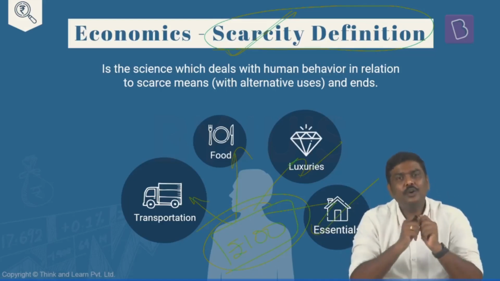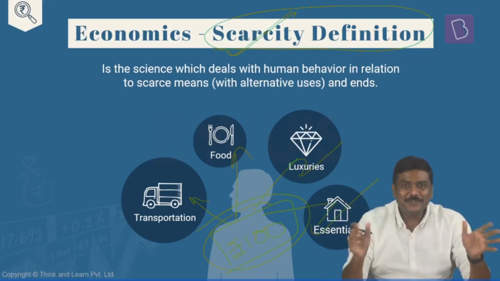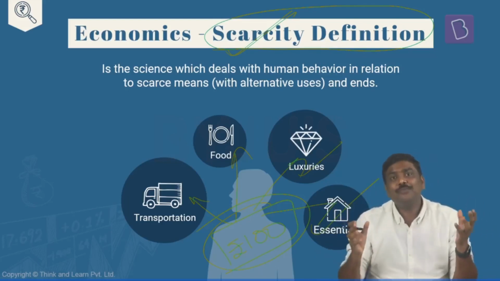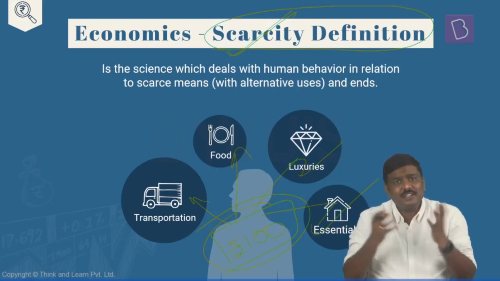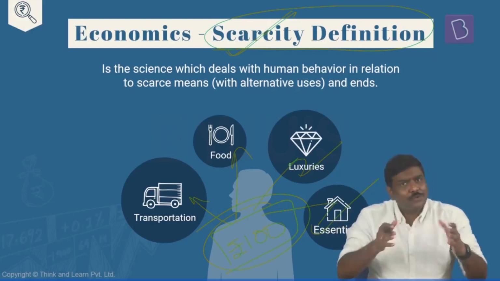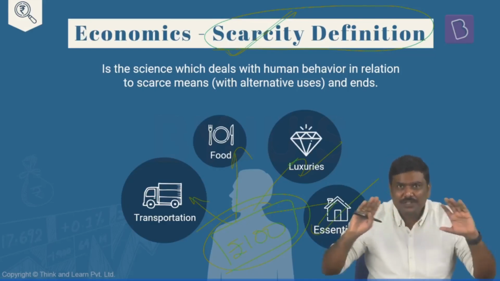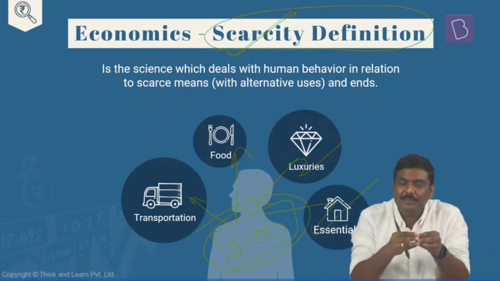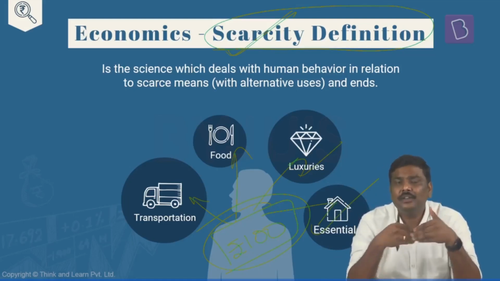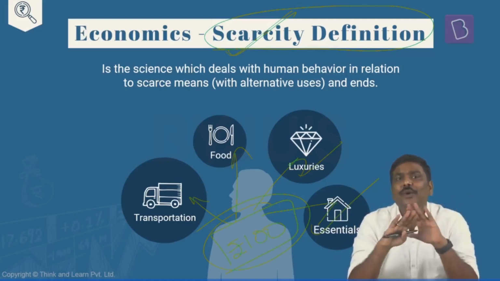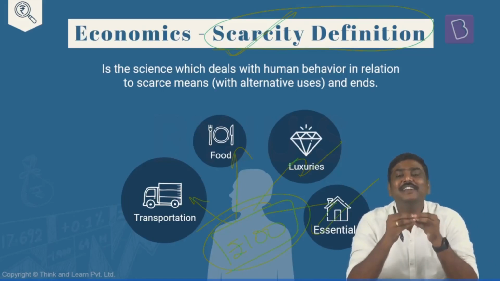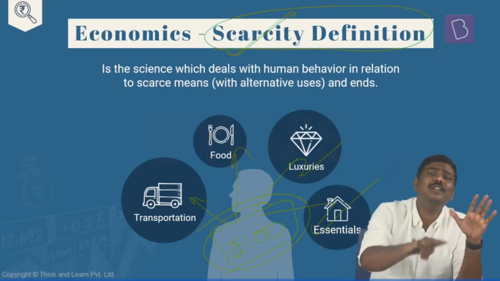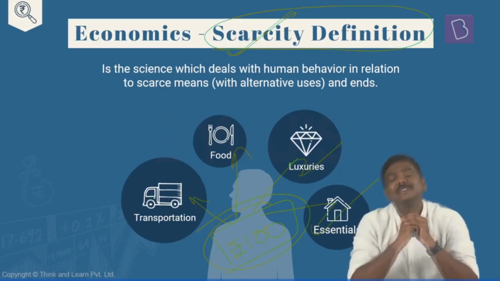I can understand this. You would want to travel, you would want to purchase food or eat food, you would want to purchase perfumes, you would want to purchase, let's say, coconut oil, which is an essential item for a household. So we would want to do everything, or most things, using the limited availability of a resource. But the reality is that you cannot do everything within the limited availability of resources. The resources that you have are in no way sufficient to meet all the requirements that you want to satisfy.